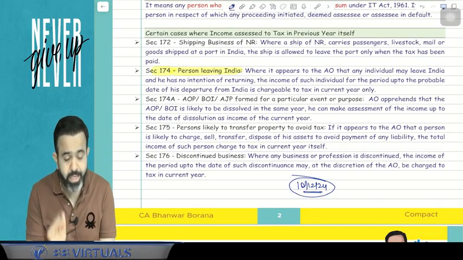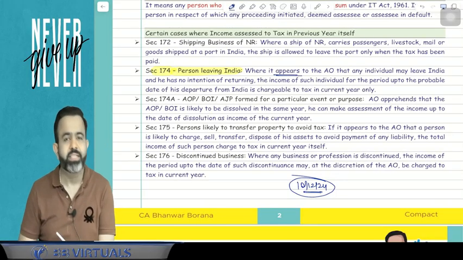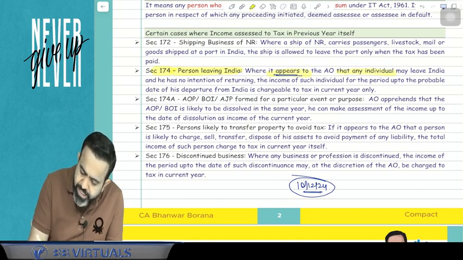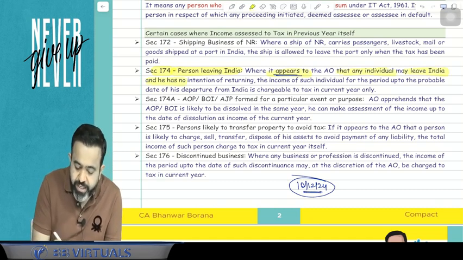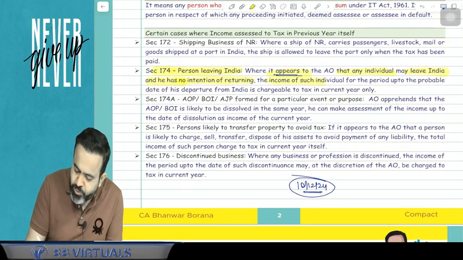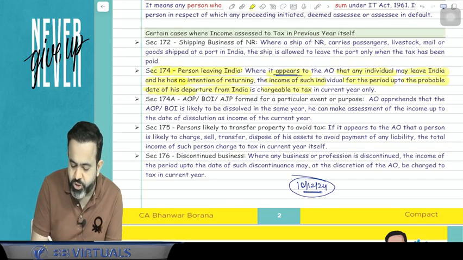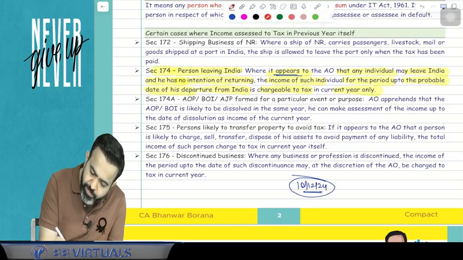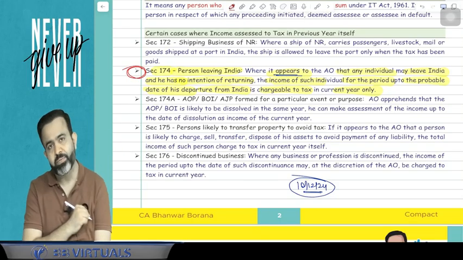But this is only when it appears to the AO. Where it appears to the AO that any individual may leave India and has no intention of returning, then the income of such individual for the period up to the probable date of his departure from India is charged to tax in the current year only. Meaning they will ask you to file the return and pay the taxes in the previous year itself.